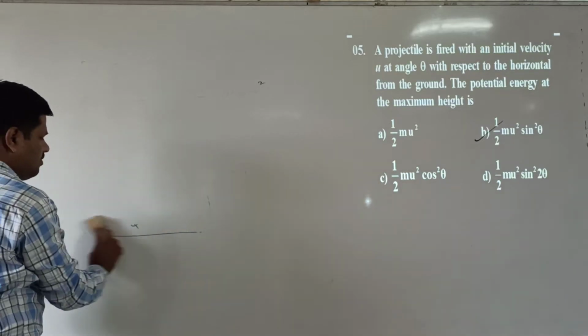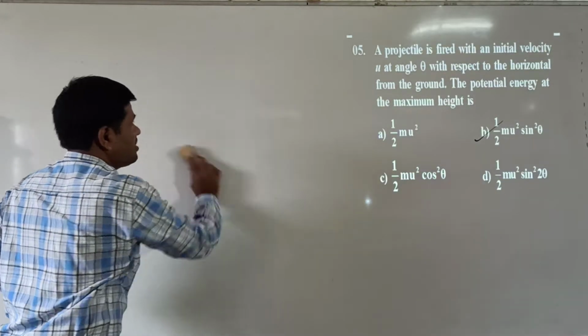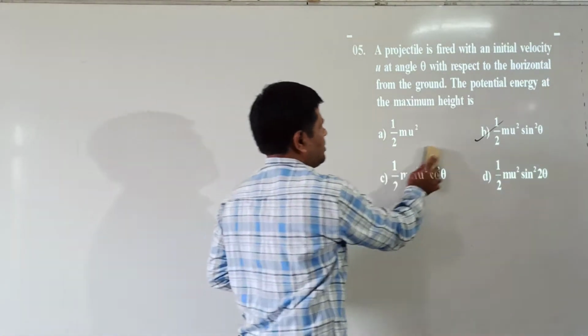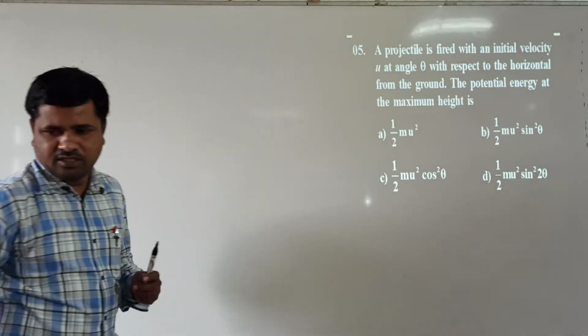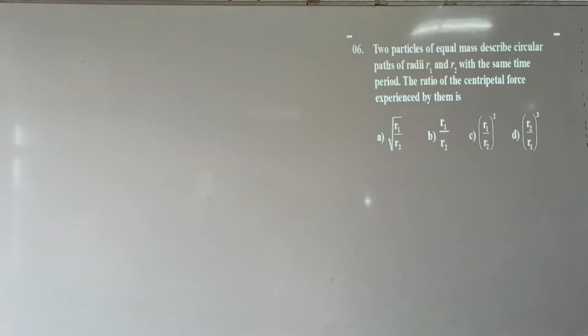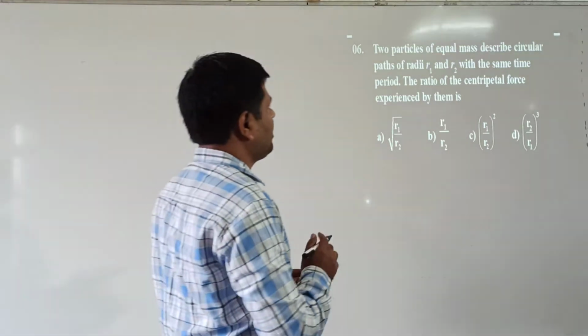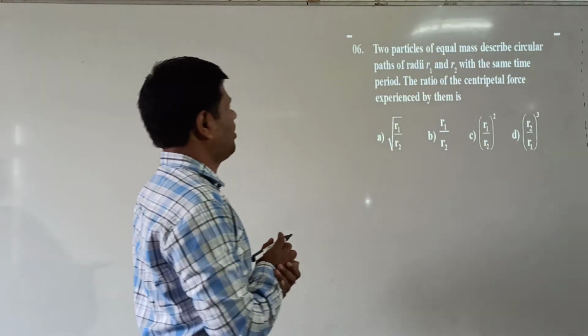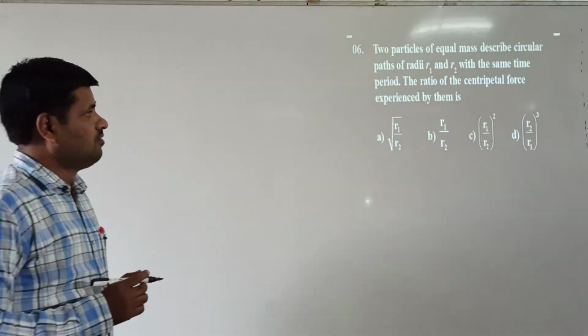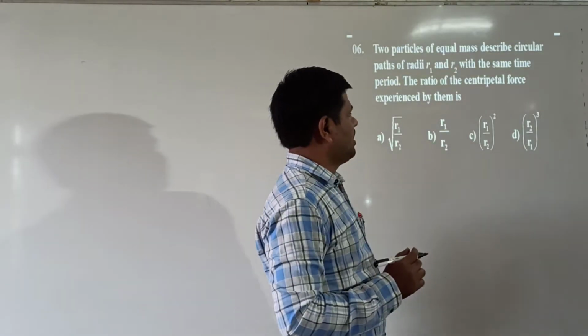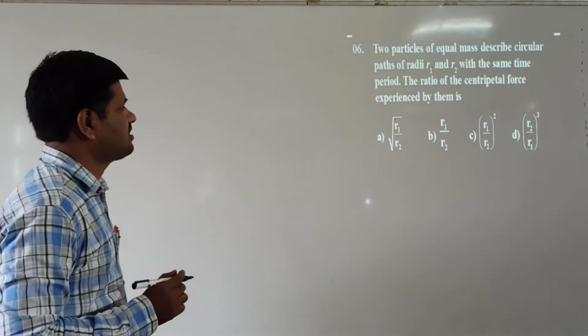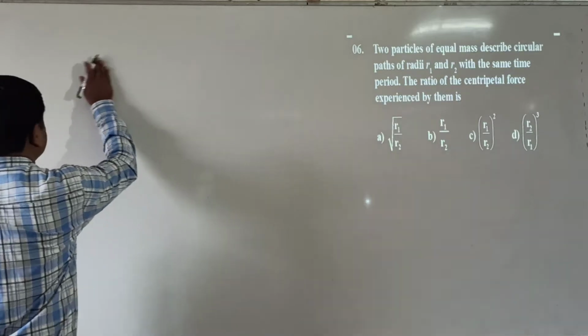Next, we see the next question. What is the next question here? Sixth question. Two particles of equal masses describe circular paths of radii r1 and r2 with the same speed. The ratio of the centripetal force experienced by them is asked here. Two radii are given, r1 and r2.